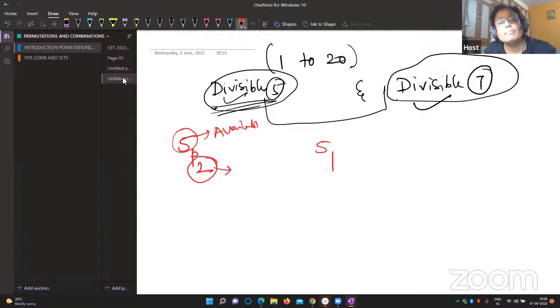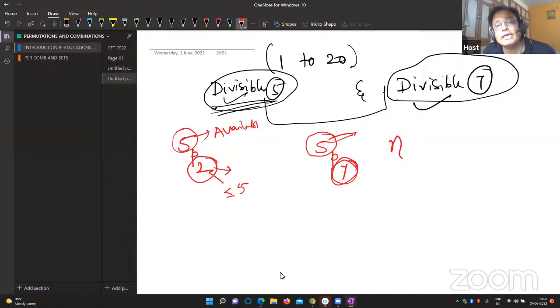Is it correct? 5P7. You can ask me one question, common sense: sir, how is 5P7 possible? Total books are only 5. How can I arrange 7 books? Out of 5 books, how can I arrange? That means the bottom number should be less than or equal to the top number, that is 5.